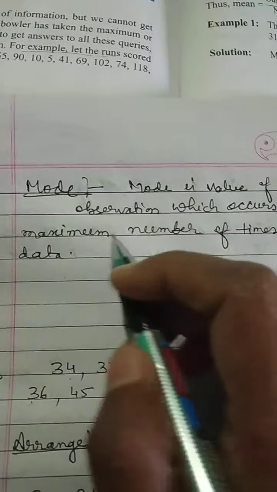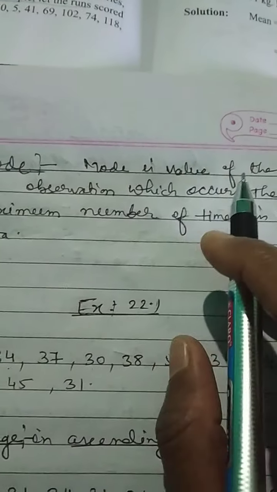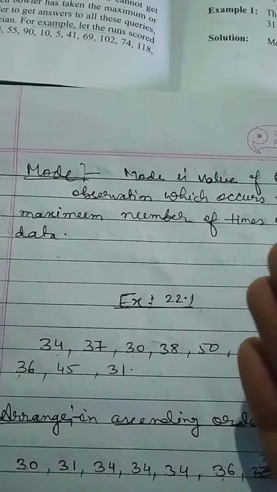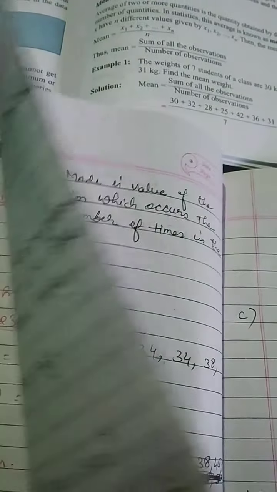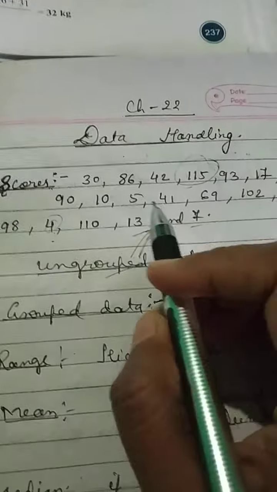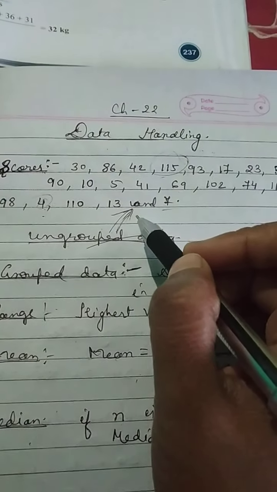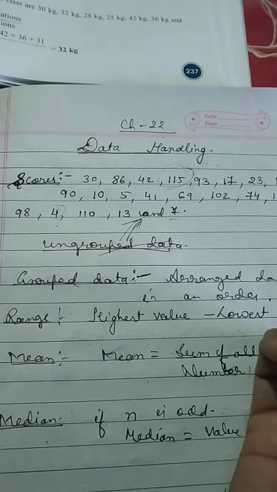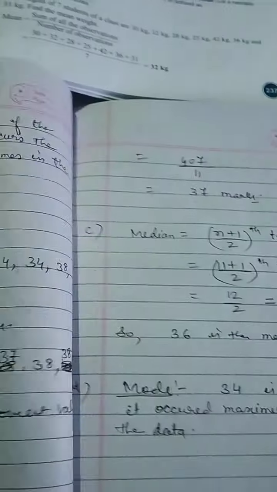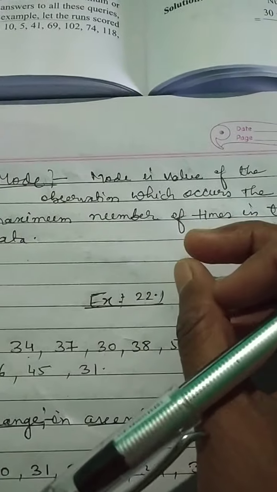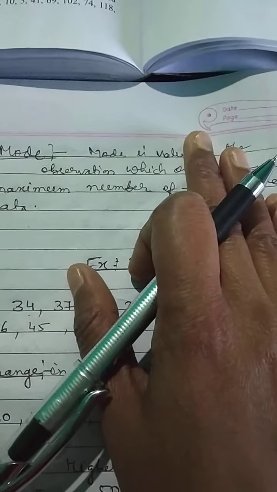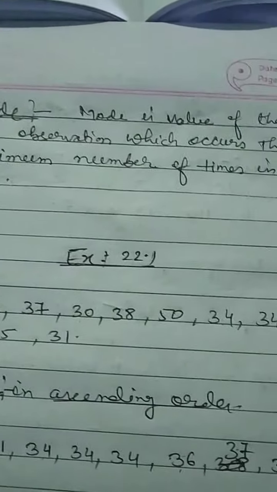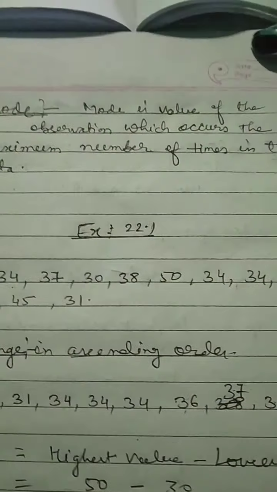Got it? Now what is this mode? Mode is just the value of the observation which occurs the maximum number of times. Suppose any number is occurring again and again, means the maximum number of times, that value will be the mode. So mode is simple, there is no formula for this. It is simply the number which occurs the maximum number of times. Got it? So come to the questions of exercise 22.1 so that you will understand it better.